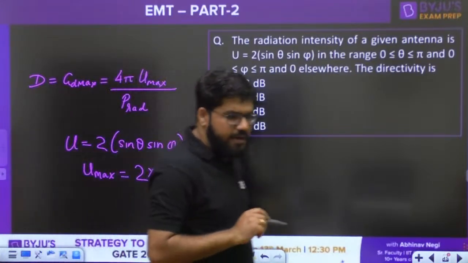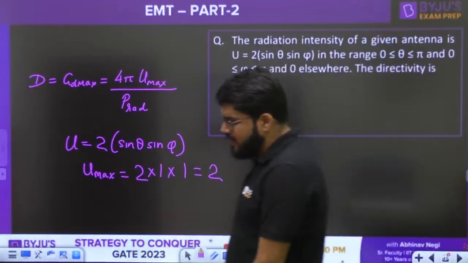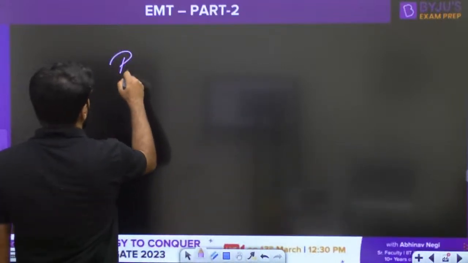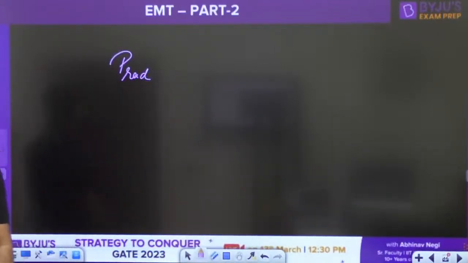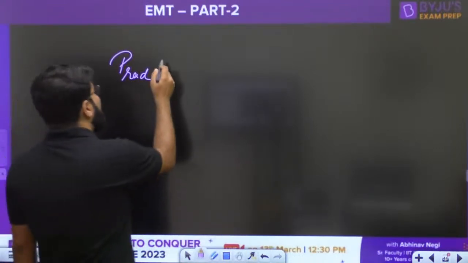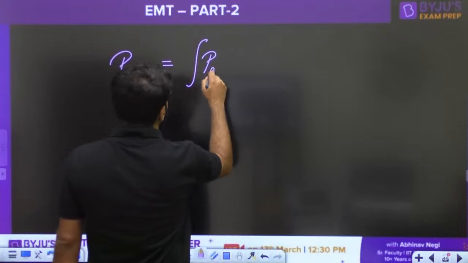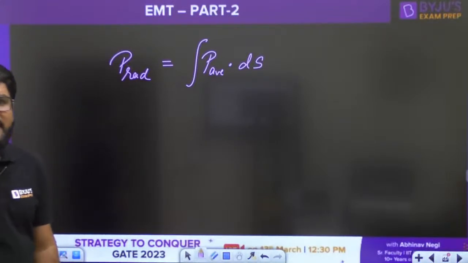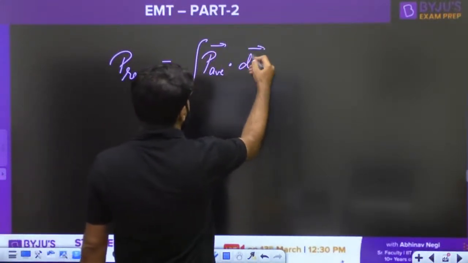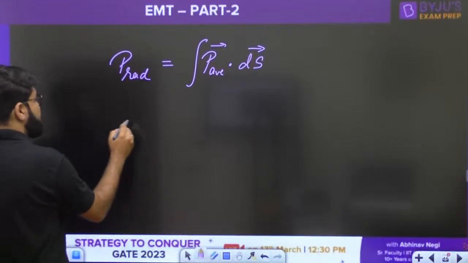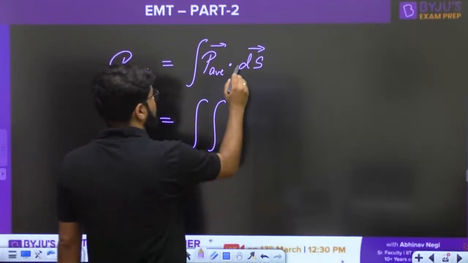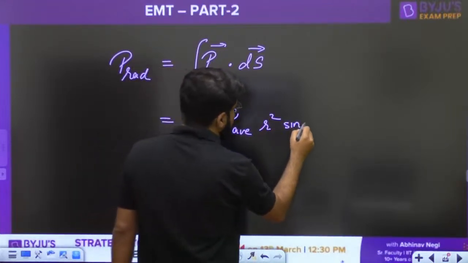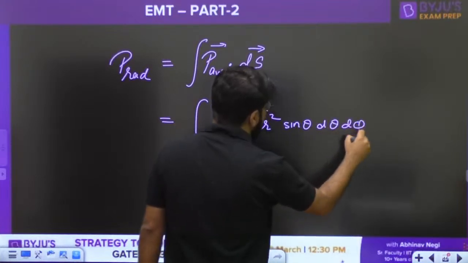I need to calculate the radiated power. Now just now I was telling you, how to calculate the radiated power? P rad. What is the power that is radiated by the antenna? That is given by the formula surface integral of the time average Poynting vector, the time average power density, P average dot ds. Now this is basically given by the formula. When you open up the ds, it becomes r square sin theta d theta d phi.